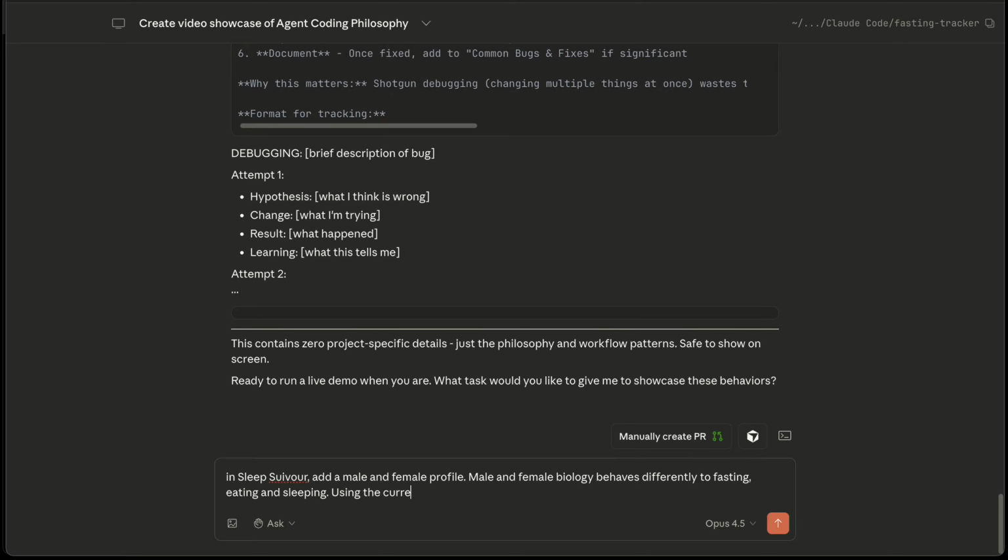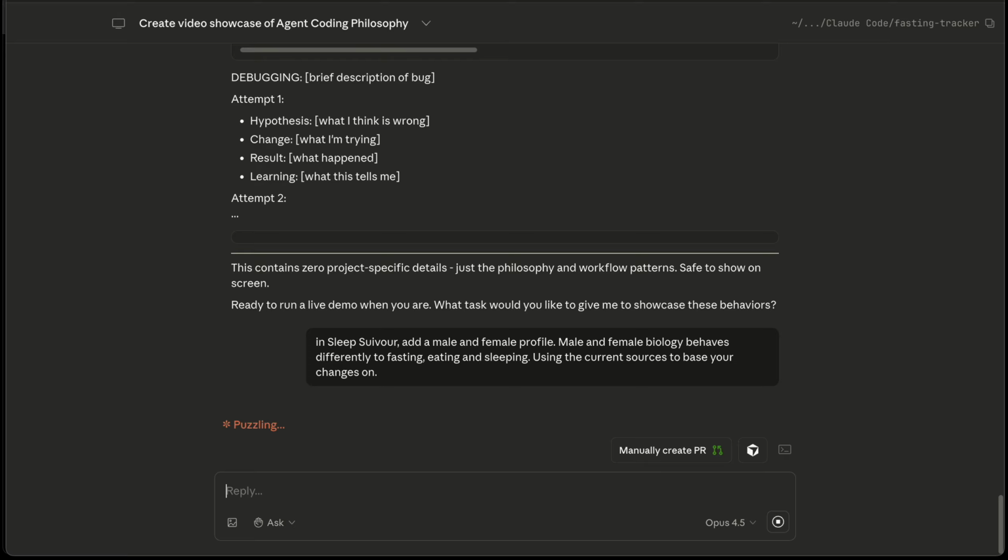Use the current sources to base your changes on. Right, this is something I would start with. Maybe I would put a little bit more thought into it, but the reason I wanted to do it like this is to showcase how awesome this agentic coding philosophy has been.